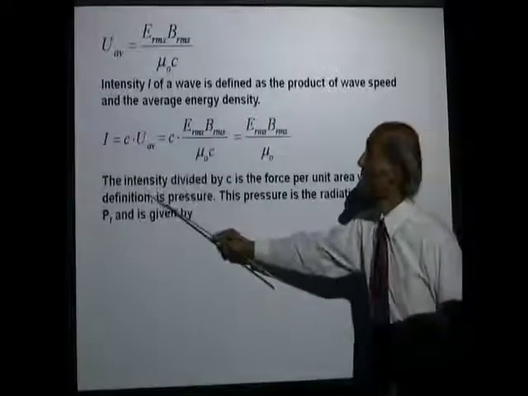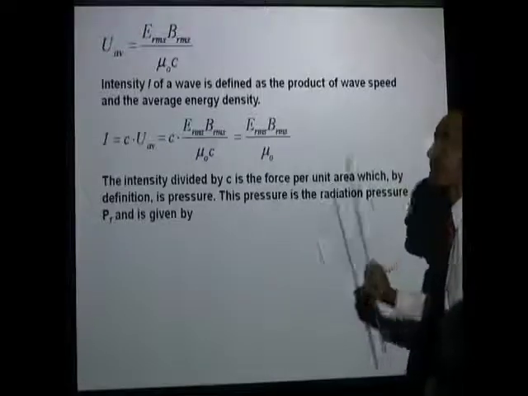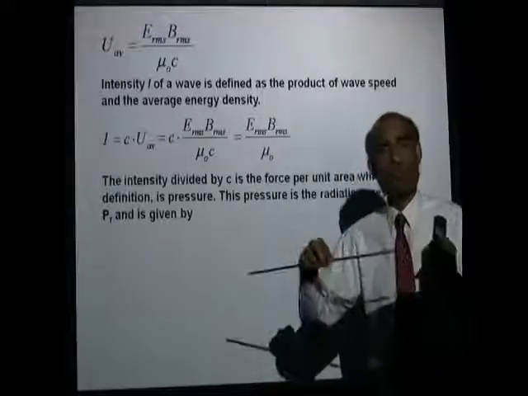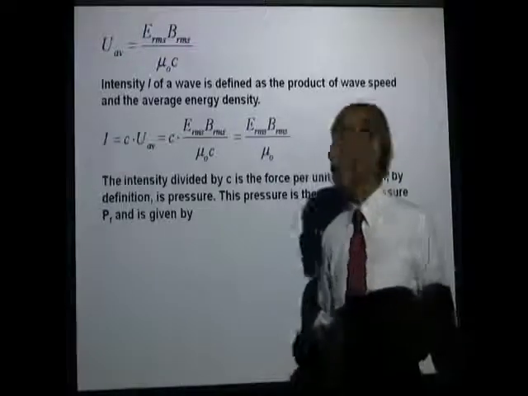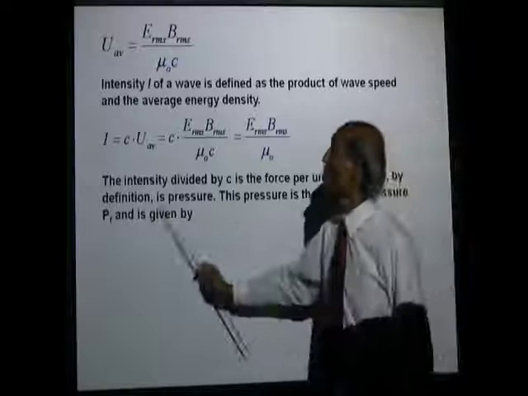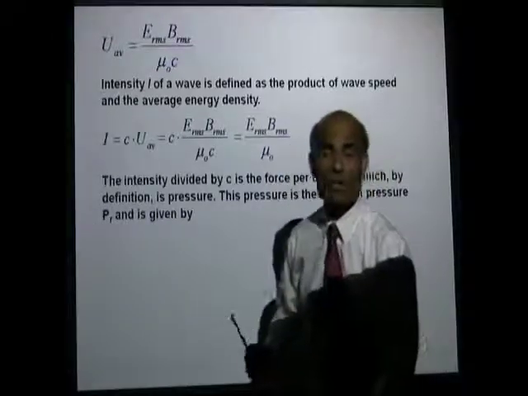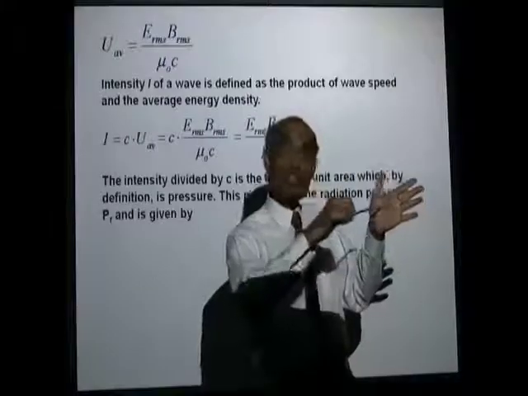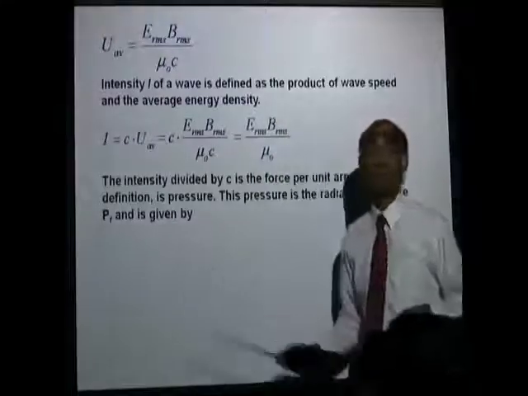Now the intensity divided by C is the force per unit area. What is force per unit area called? Force per unit area is called the pressure, and therefore whenever a radiation falls on a surface, there's a radiation pressure. And how do you calculate the radiation pressure?